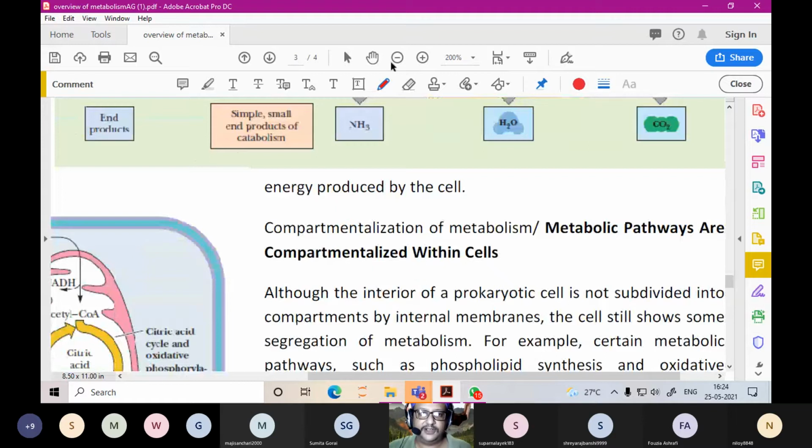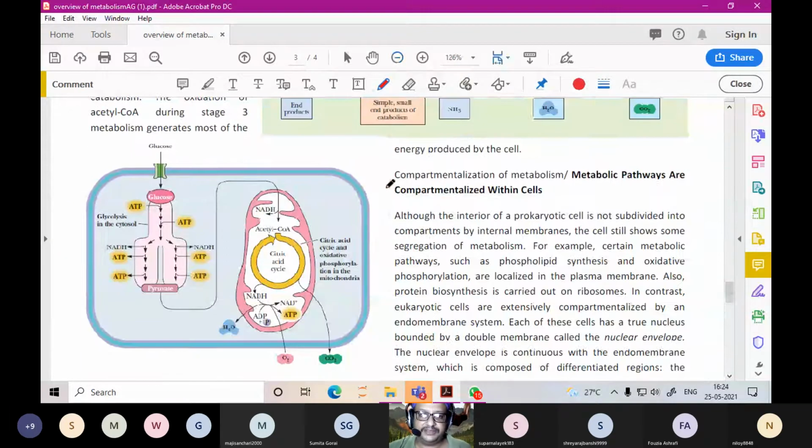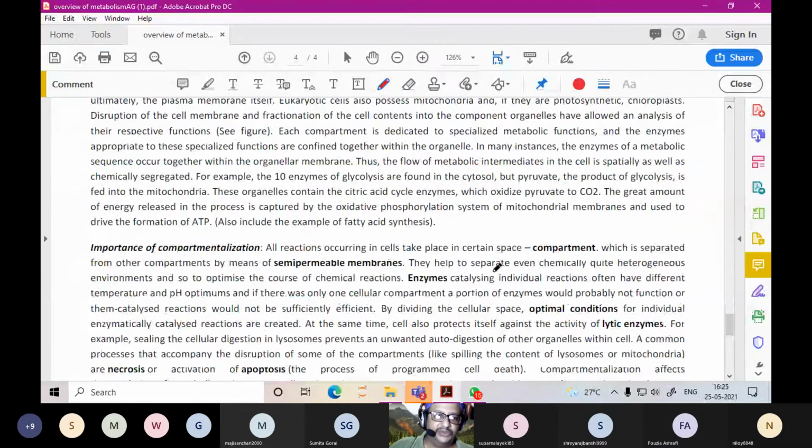Next comes compartmentalization. It is very important. All the metabolic pathways are compartmentalized within the cell. In the mitochondria, you have the citric acid cycle and the electron transport chain taking place. But glycolysis is taking place in the cytoplasm. So this is known as compartmentalization. You have to study a few.